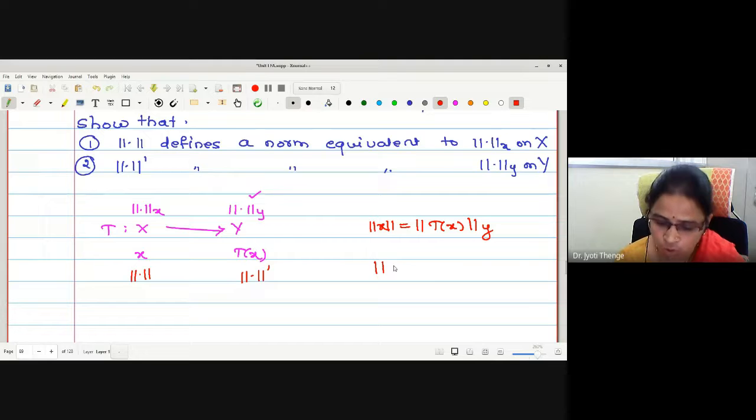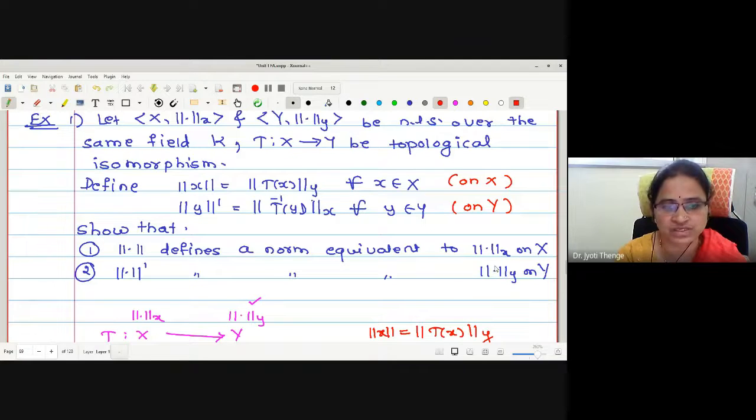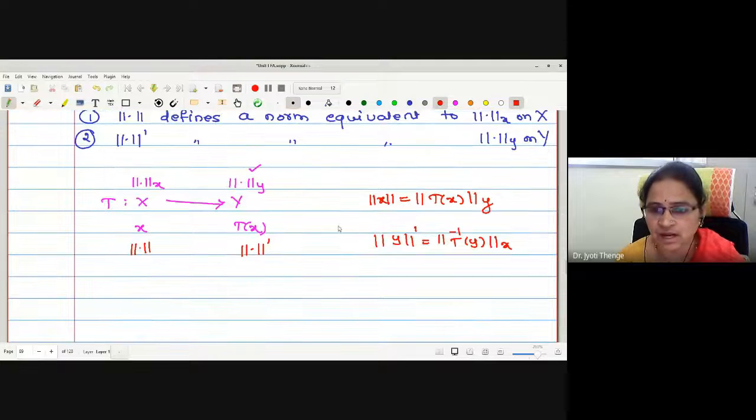And norm dash is defined as norm x of T inverse y. Is that okay? Again, let us start. If you start with any element y in Y, what is the corresponding image in X? Is it T inverse y?